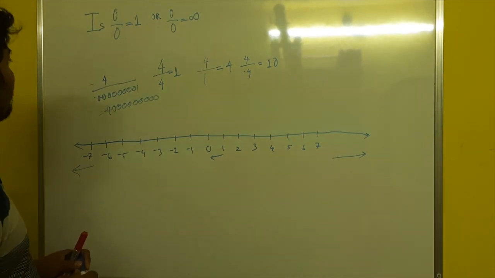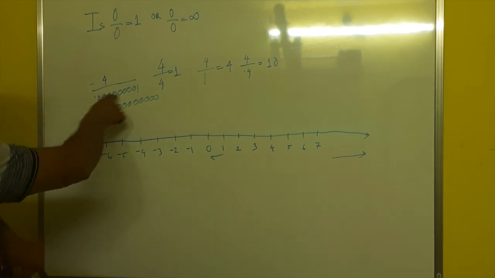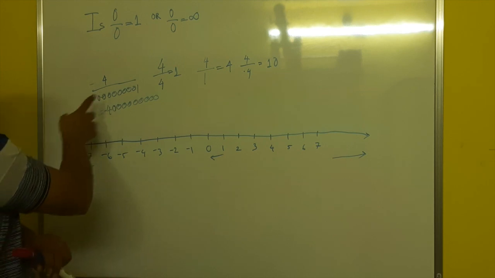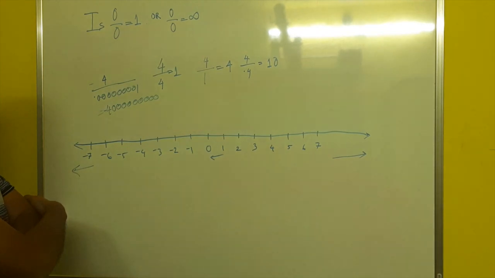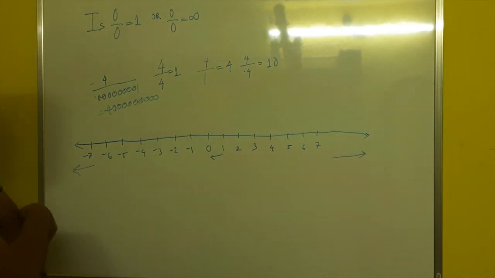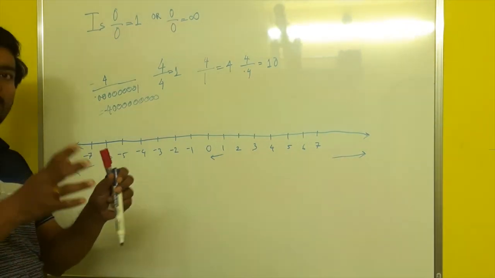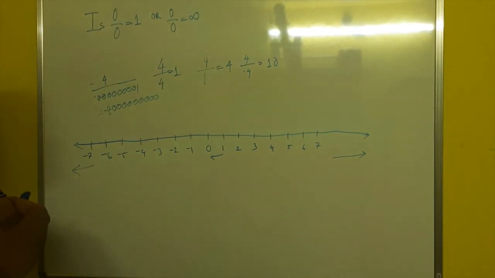So, what could be the smallest number possible? When we divide it, what could be the smallest number possible? The smallest number possible is 0. But this is logically. Mathematically, they are saying the smallest number possible to divide it by is 0.